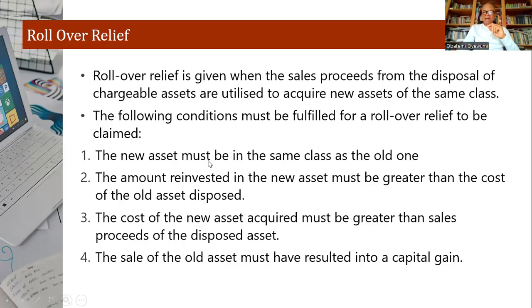But the following conditions must also be fulfilled. Number one, the new asset must be in the same class, like we said. Number two, the amount invested in the new asset must be greater than the cost of the old asset disposed. Please take note of this.